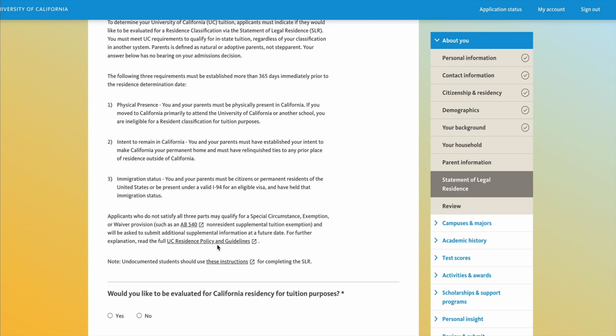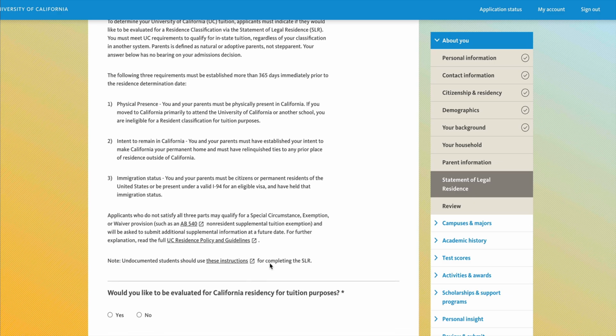Immigration status. You and your parents must be citizens or permanent residents of the United States or be present under a valid I-94 for an eligible visa and have held that immigration status. Applicants who do not satisfy all 3 parts may qualify for special circumstance exemption or waiver provision, such as an AB 540 non-resident supplemental tuition exemption, and will be asked to submit additional supplemental information at a further date. For further explanation, read the full UC residence policy and guidelines. Note, undocumented students should use these instructions for completing the SLR.